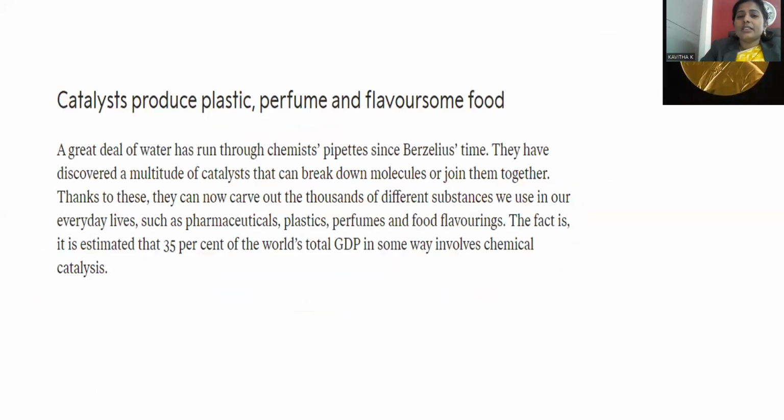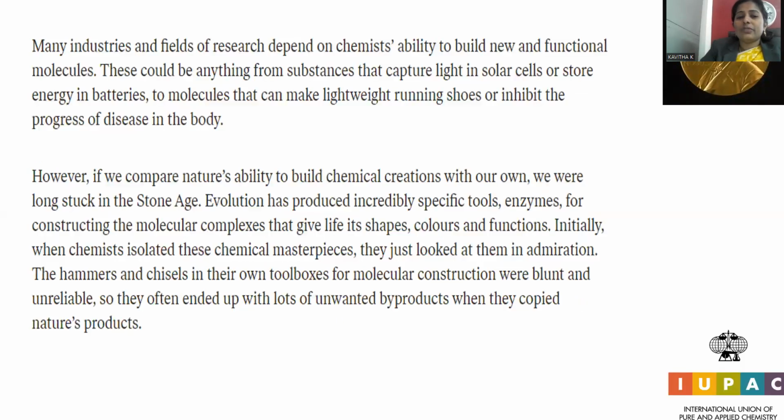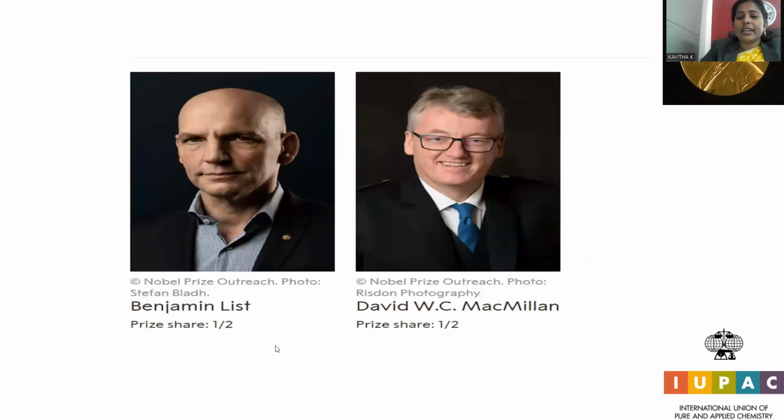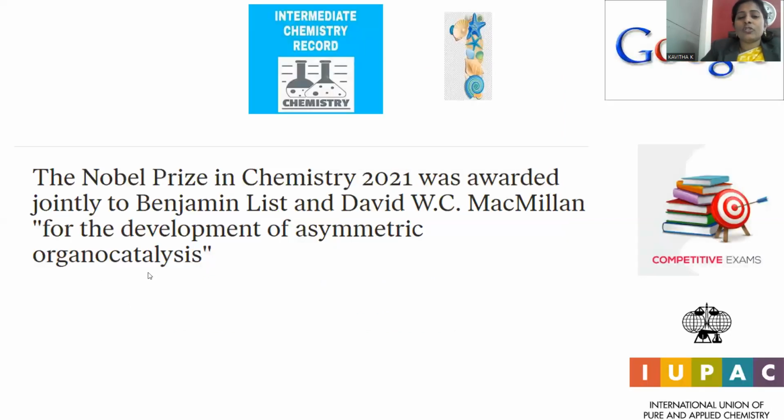This is the way the effect of catalysts works, and that part was taken care of by the scientists Benjamin List and David W.C. Macmillan. Those two explored especially the asymmetric organocatalysis process, so that new auxiliaries could be introduced into the field of chemistry and exploited for pharmaceutical advancement in the near future.